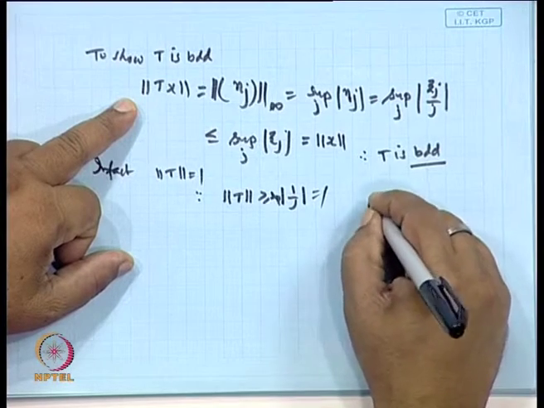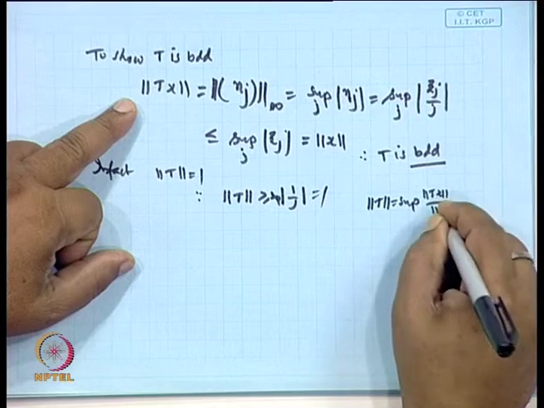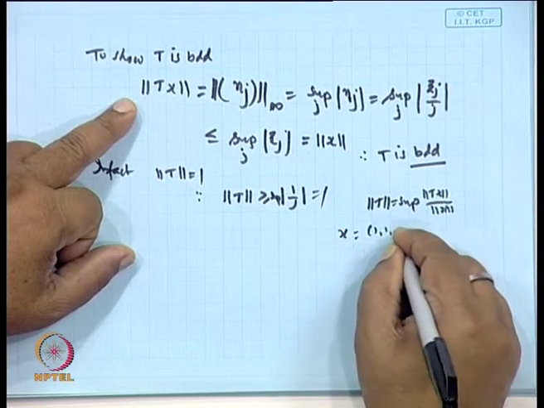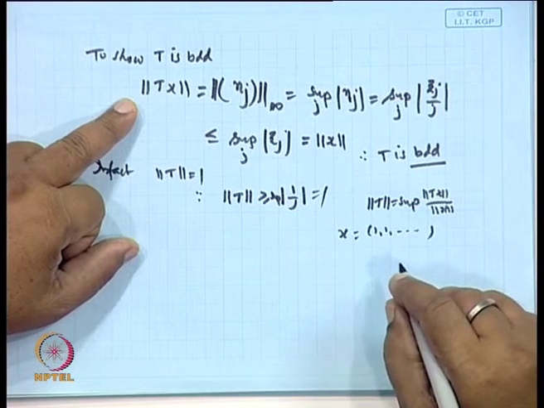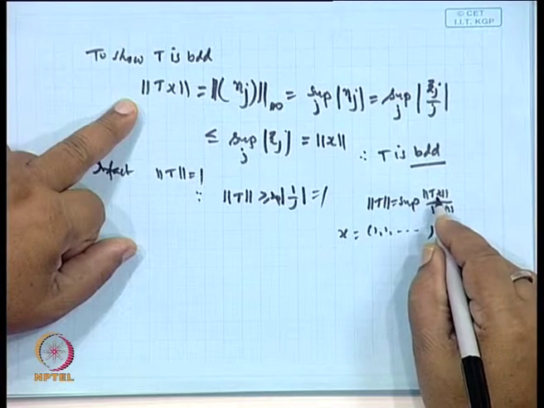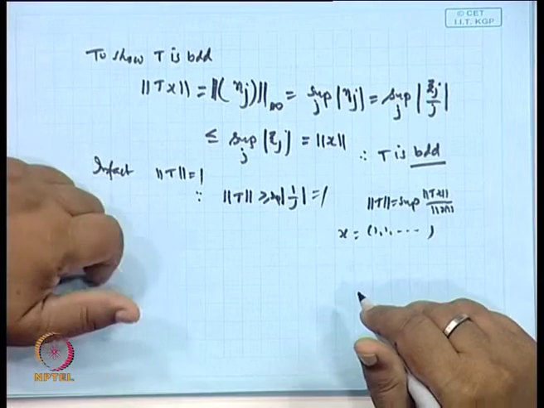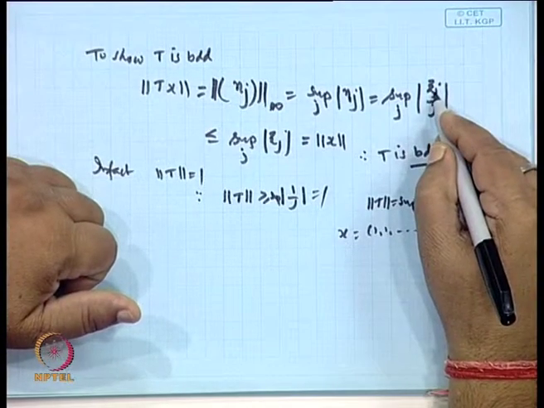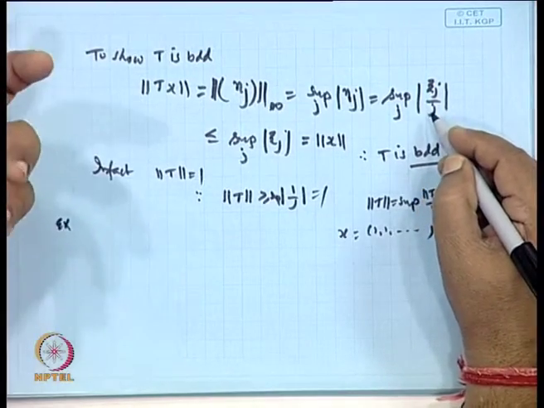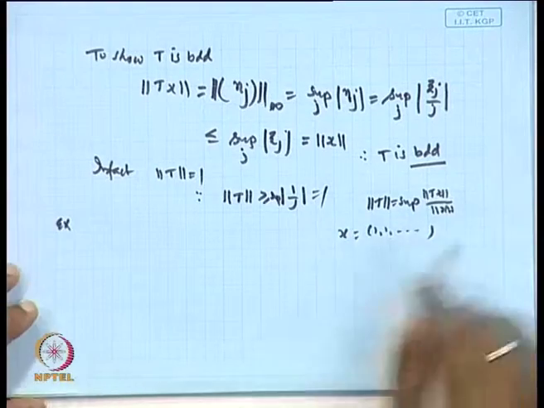This is equal to the supremum of norm of Tx over norm of x, is it not? I take x to be 1 1 1 1 1. So, its norm is 1, and here it is 1 by j in modulus. So, that supremum will be 1, because 1 by j supremum is 1 only. So, you are taking this 1 and this is 1, so you are getting it.